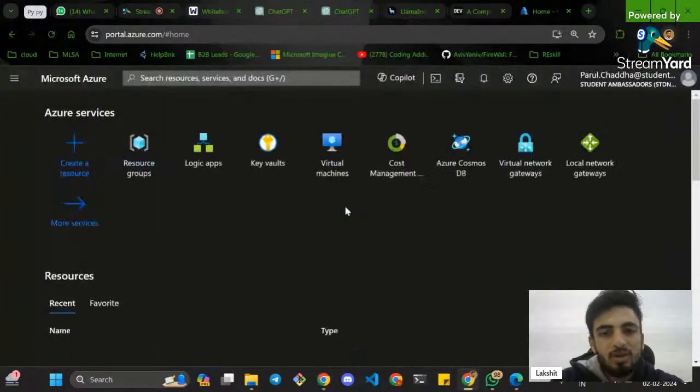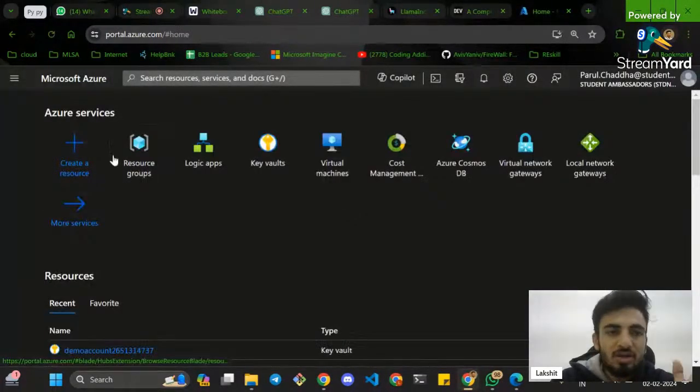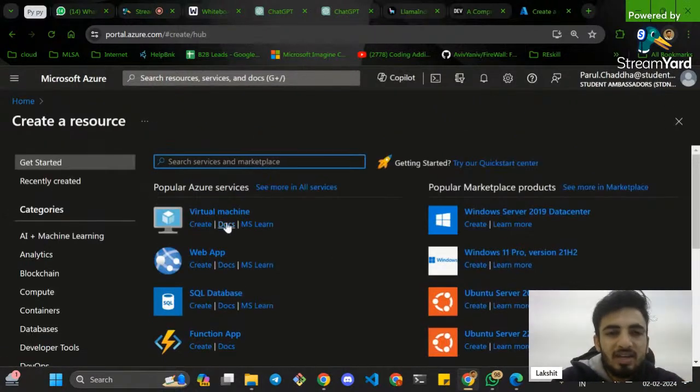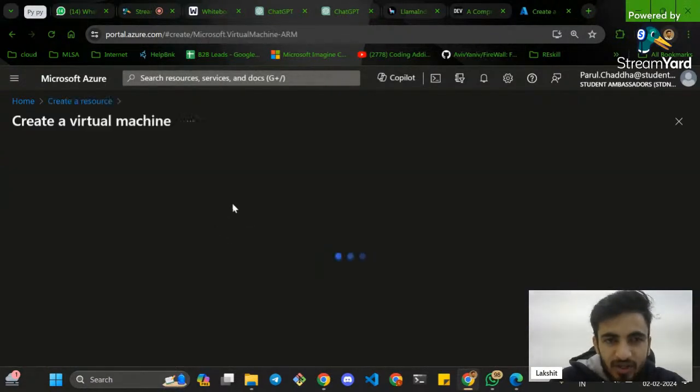So suppose you want to learn virtual machine today. Today's topic is virtual machine. You can simply go to create a resource and click on virtual machine, or you can search here for virtual machine. And if you do not know what the things written over here are, what to do?